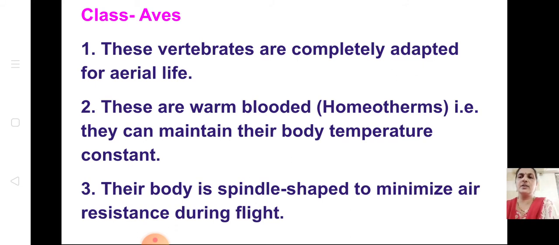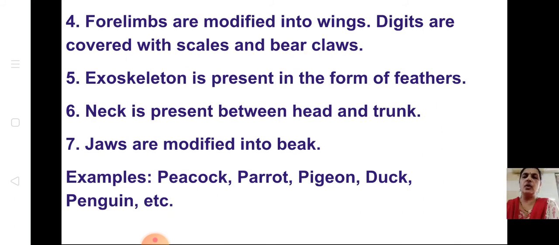So what are the 3 points here? They are completely adapted to aerial life. They are warm-blooded, and that means they can maintain their body temperature constant. And they are spindle shaped. Why? To minimize air resistance during flight. These are the important points. Then forelimbs are modified into wings. This aves we have even for practicals. So these points you better learn and keep, because this same thing is there for the practical.